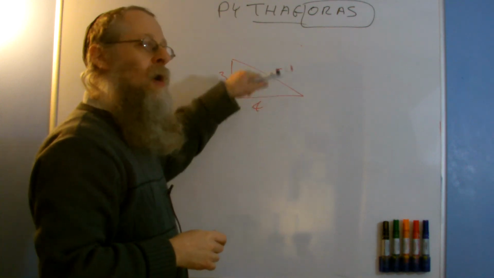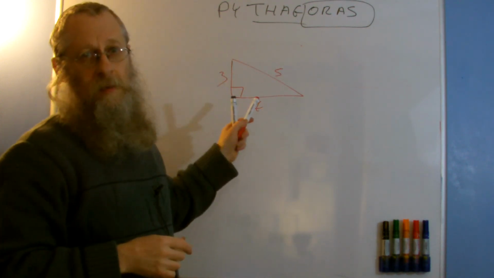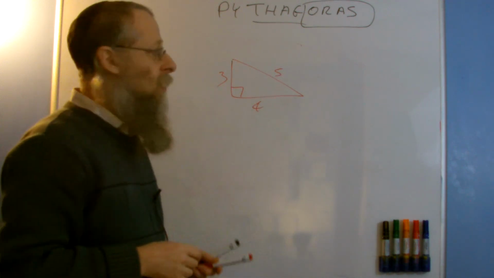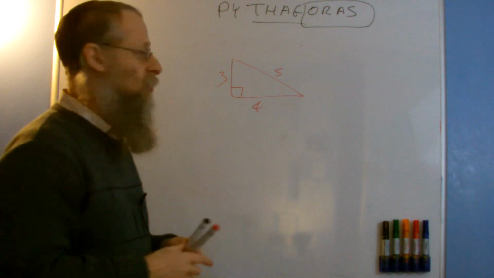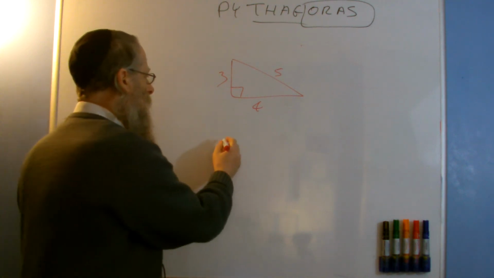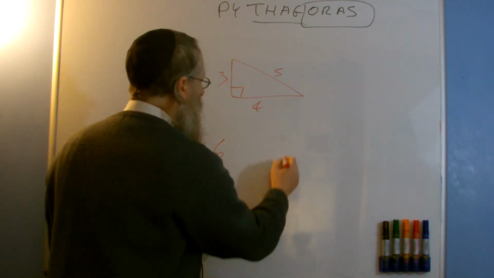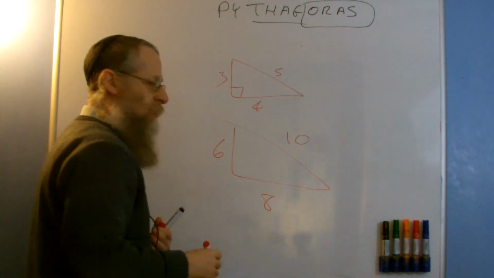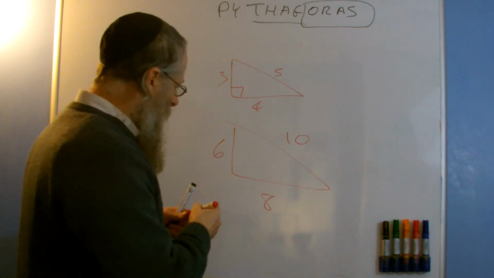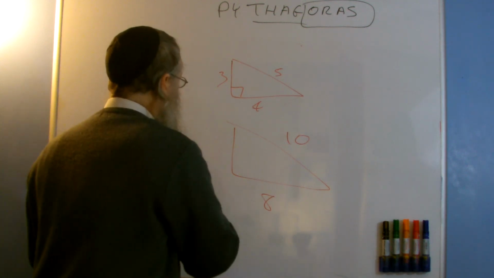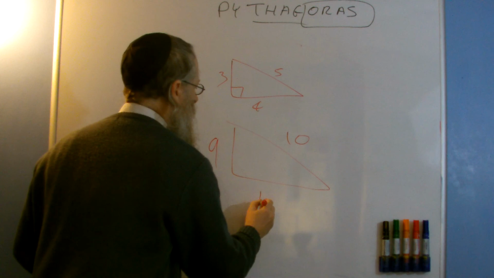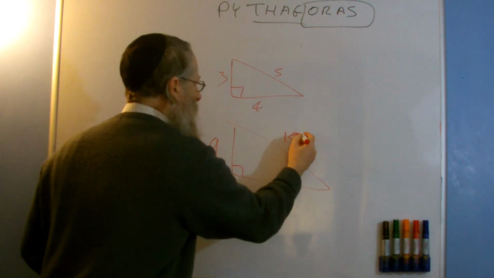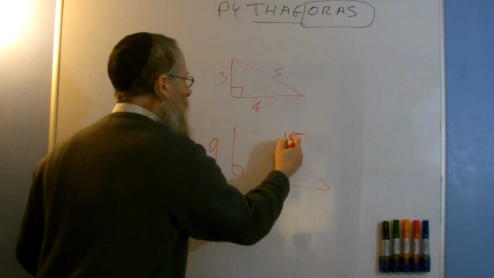But we can have any ratio of these numbers, any multiple of these numbers, will also obviously be a right angle triangle, a similar triangle. So for example, I can double each side and I'll get a 6, 8, 10 triangle. So that would also be a right angle triangle. If I multiply by 3, I'll get a 9, 12 and 15 triangle. And that is the one we're going to look at now.